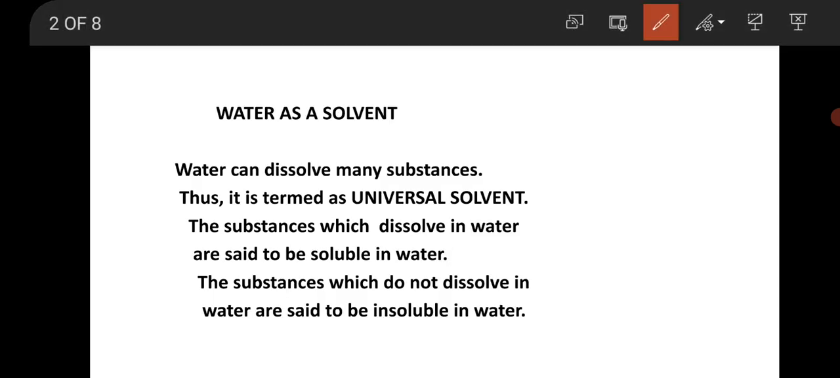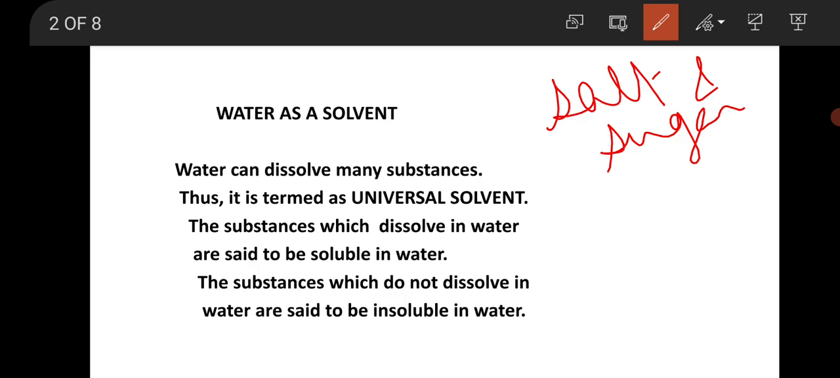Water as a solvent. Water can dissolve many substances like salt and sugar. Thus, it is termed as universal solvent. The substances which dissolve in water are said to be soluble in water. For example, salt and sugar. These two are examples of soluble substances.